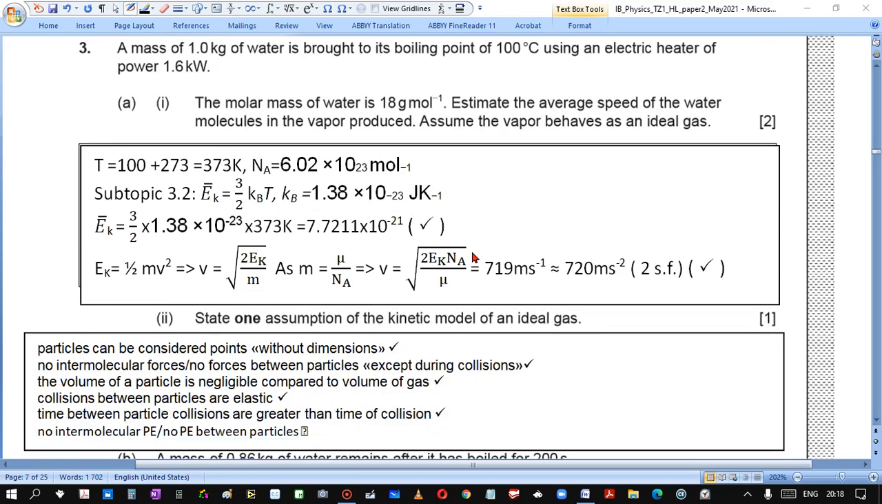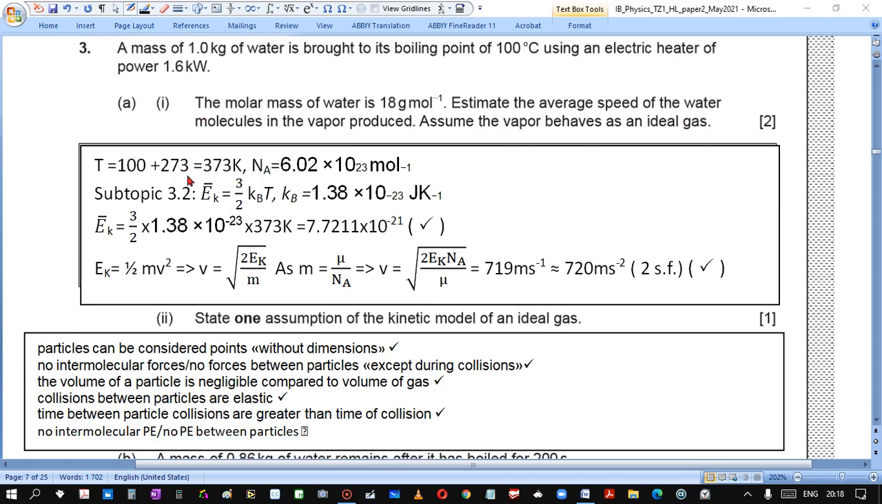Question 3. A mass of 1 kilogram of water is brought to its boiling point of 100 degrees Celsius using an electric heater of power 1.6 kilowatt. A, i. The molar mass of water is 18 grams per mole. Estimate the average speed of water molecules in the vapor produced. Assume the vapor behaves as an ideal gas.